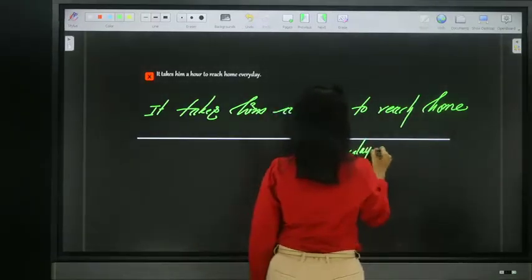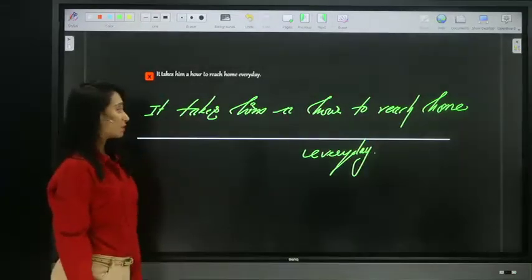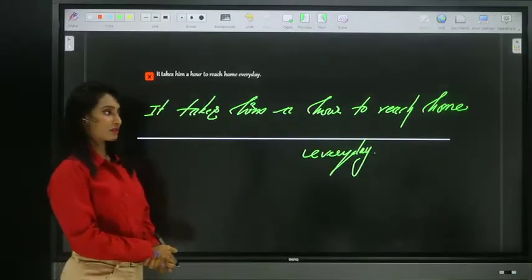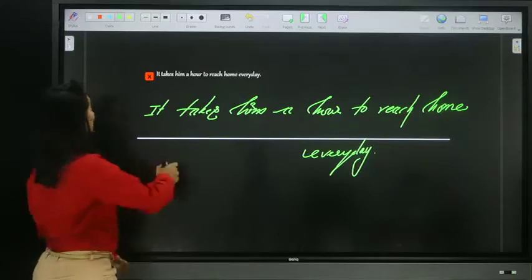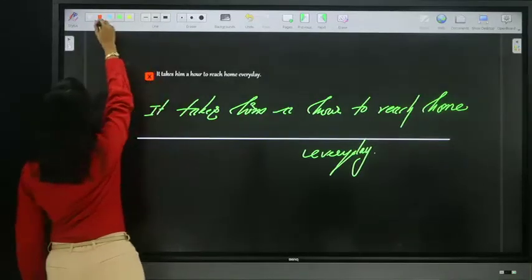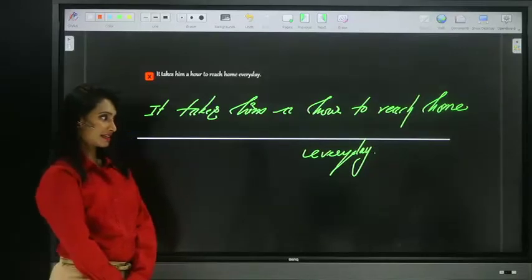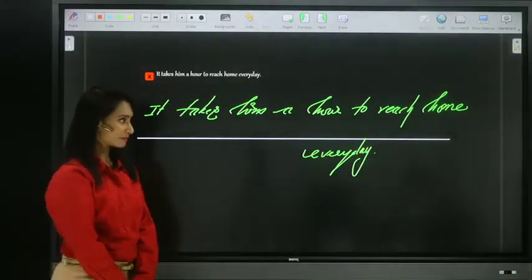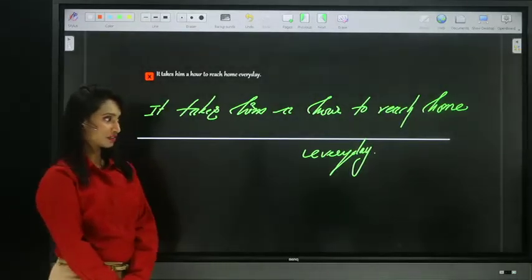It takes him an hour to reach home every day. So now, why? Reason also. Yes, Swapna, what is the reason? What is the reason? Yes, exactly, Angela. What is the reason? Good, Nirmal. Good. Yes, Srinivas Rao. Good, you got the reason too.